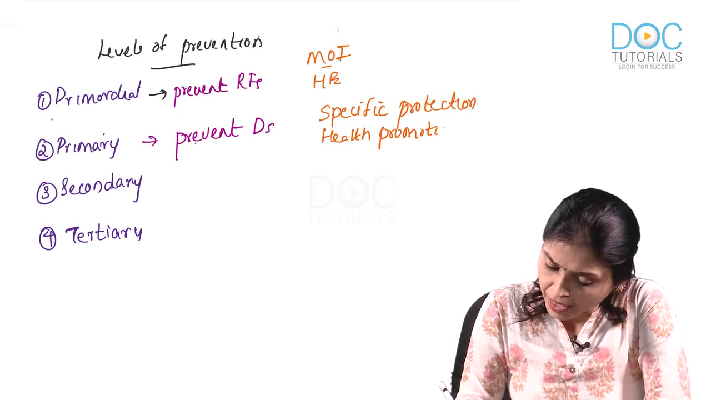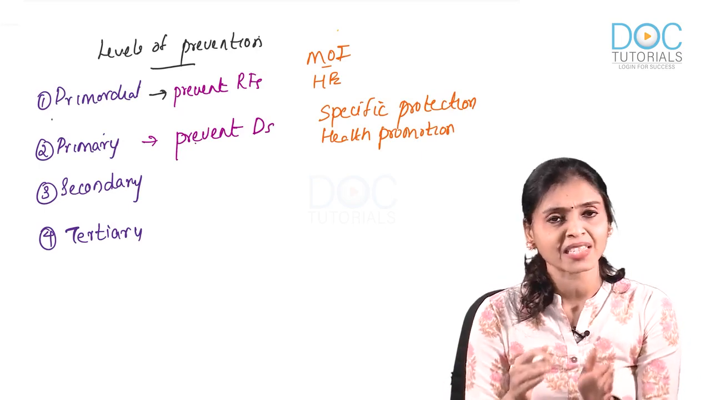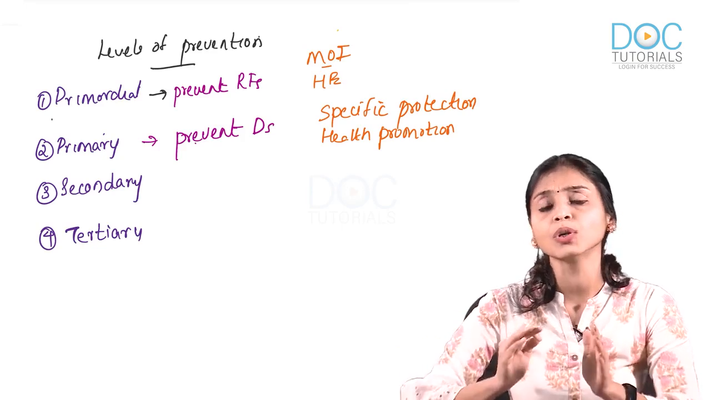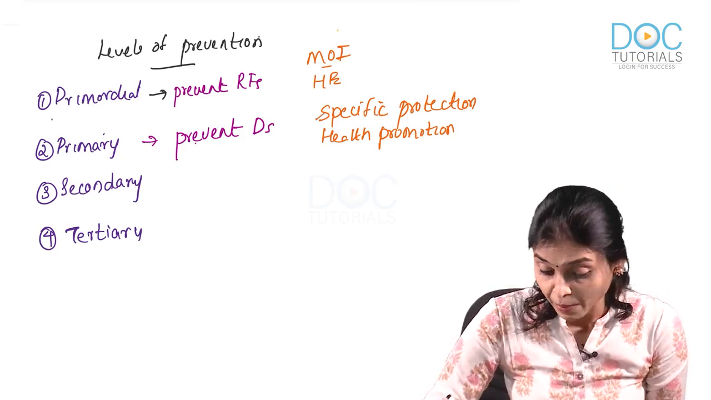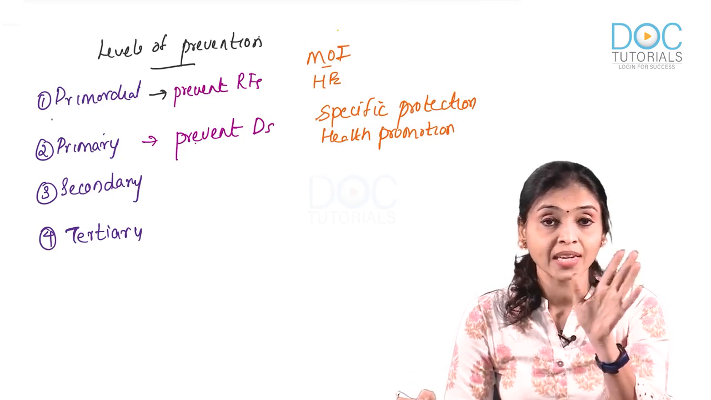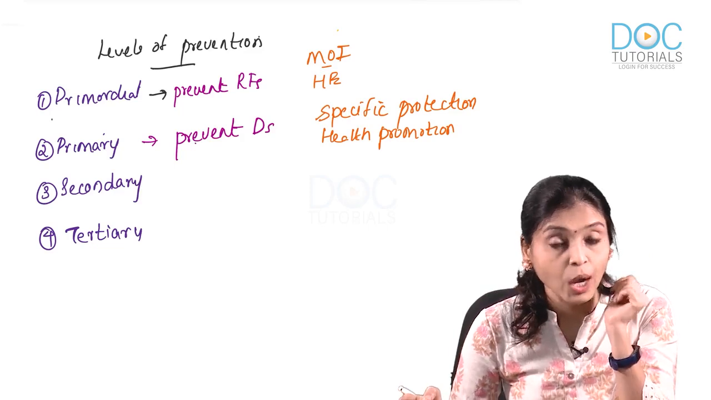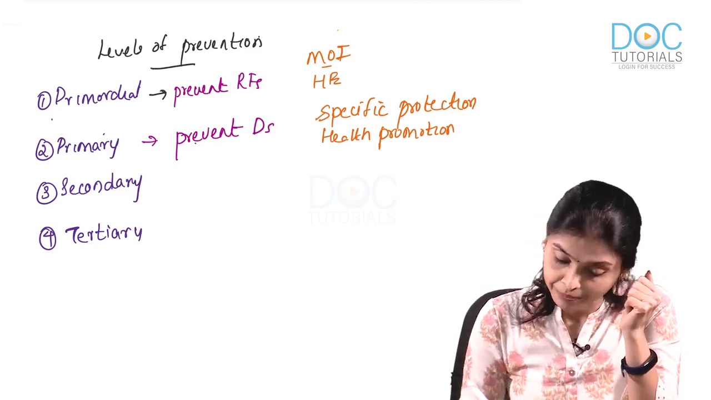Health promotion means you are trying to promote the general health by asking people to take good food and to do regular exercise. So, you are trying to prevent as many diseases as possible, whereas in specific protection, you are trying to prevent one disease alone. The example would be giving vaccination or vitamin A prophylaxis. So, these come under primary levels of prevention.